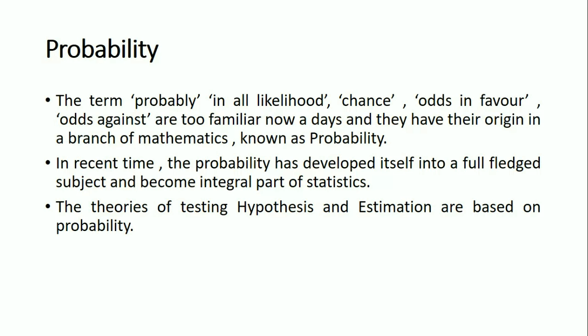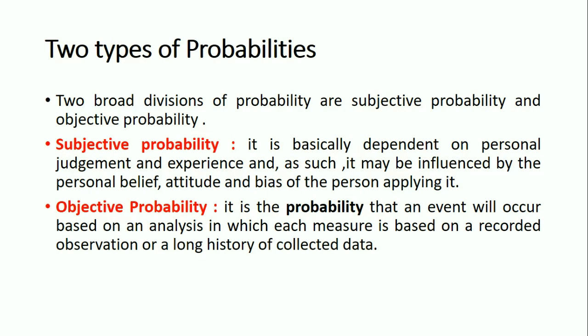The terms probably, in all likelihood, chance, odds in favor, or odds against are very familiar nowadays, and they have their origin in a branch of mathematics known as probability. In recent times, probability has developed into a full-fledged subject and become an integral part of statistics. The theories of testing hypothesis and estimation are based on probability. So the terms in all likelihood, chance, odds in favor or odds against are known as probability. Here probability is divided into two types.